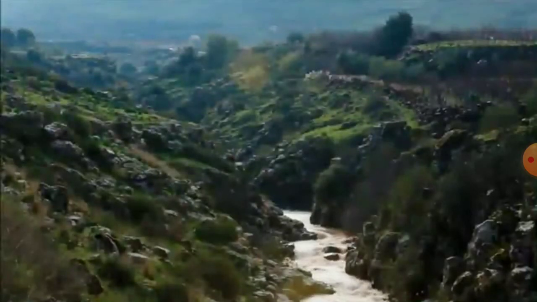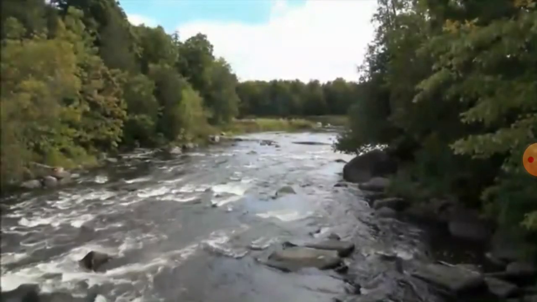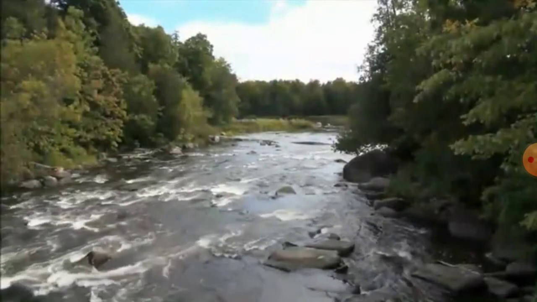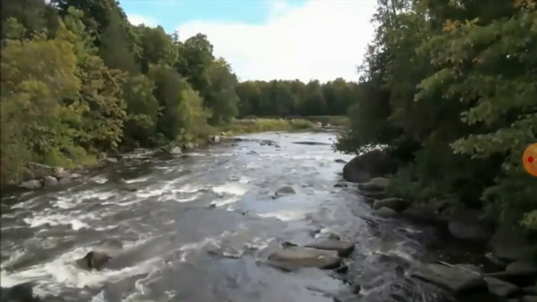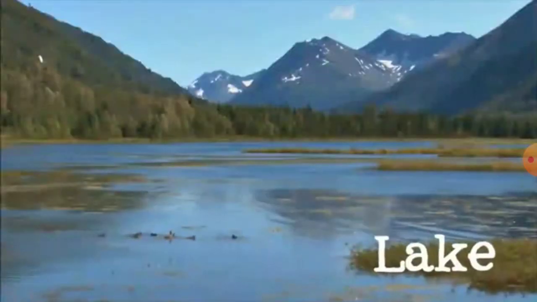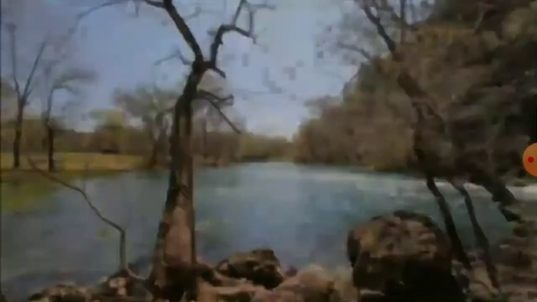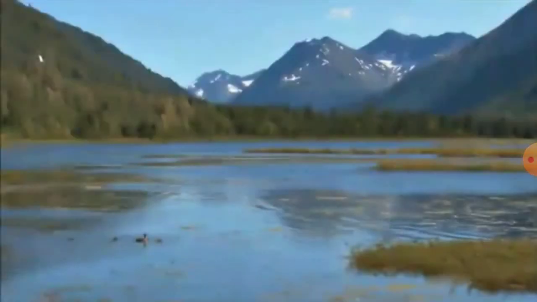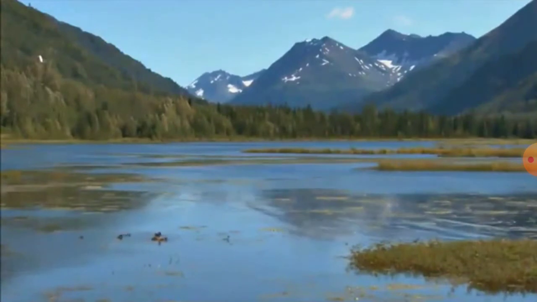Now rivers and lakes. Rivers are the largest source of fresh water on the earth. Large rivers such as the Ganga, Brahmaputra, Krishna, Godavari, Kaveri are the important rivers in our country. A lake is a freshwater body that is surrounded by land on all sides. The Dal Lake of Kashmir is India's famous tourist spot.